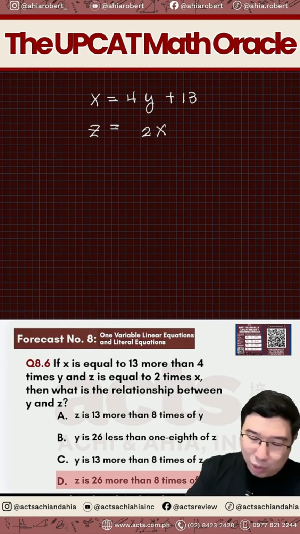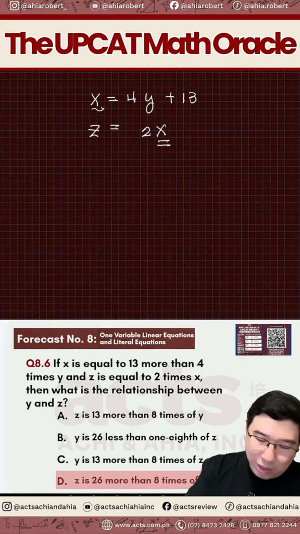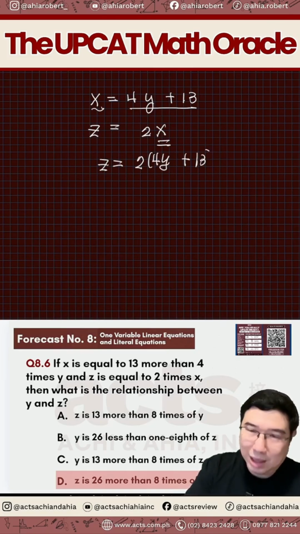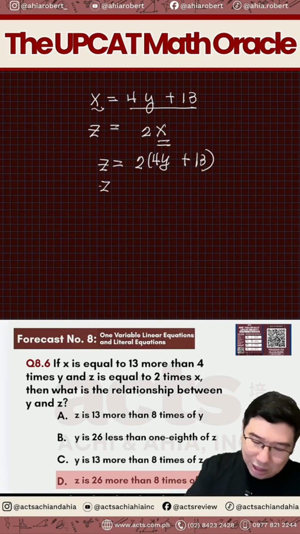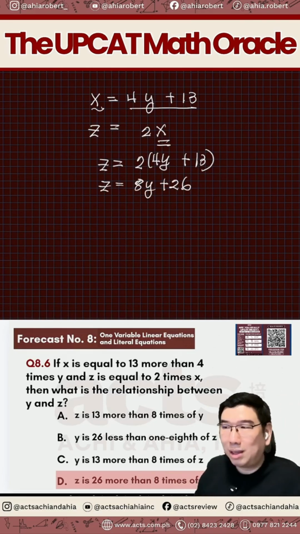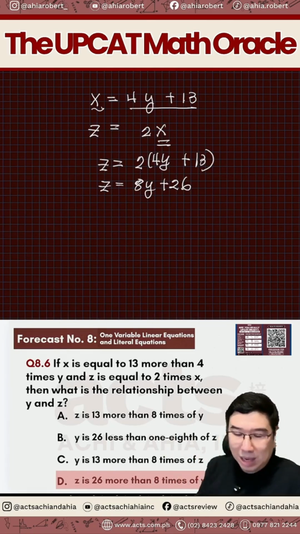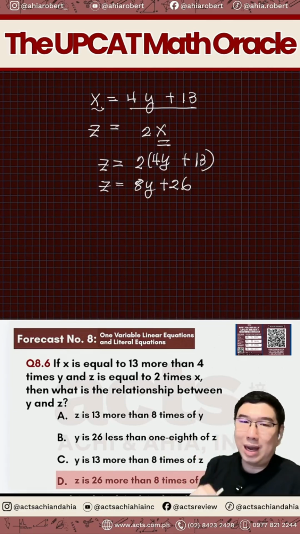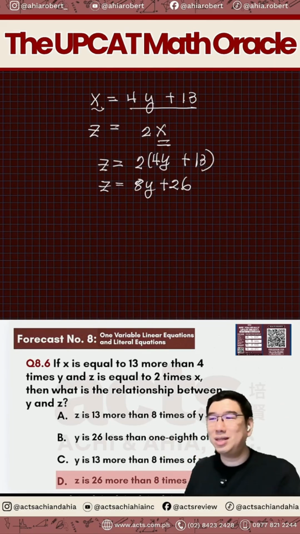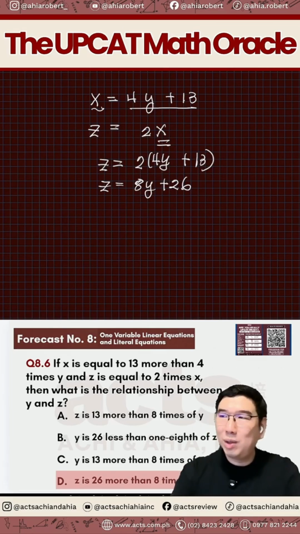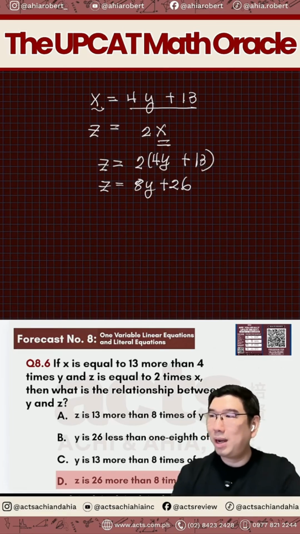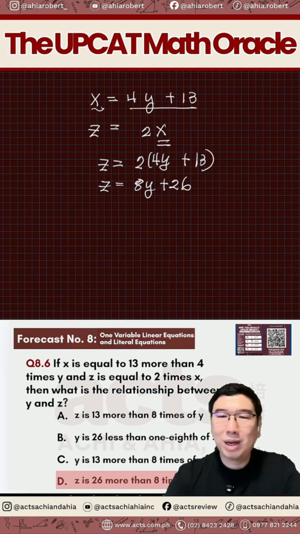Since z equals to 2x, you replace x here with this whole thing. So magiging z is equal to 2 times 4y plus 13. Yes. Okay? So therefore, z now is equals to 8y plus 26. Okay? That it will be your letter D, which is z is 26 more than 8 times of y. Questions? Clarification here? Okay, so we're done with forecast question number 8. So now we'll move on to forecast number 9.